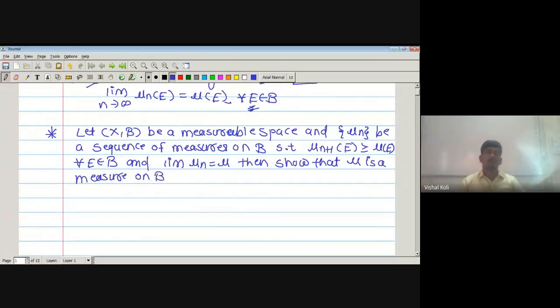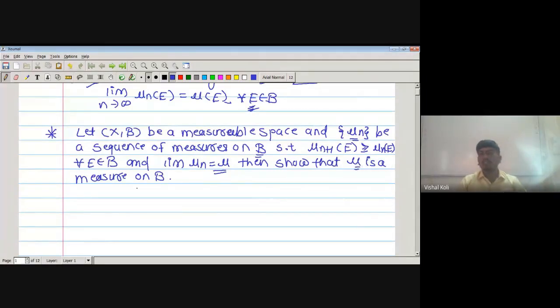Okay, here we are given one measurable space (X, curly B), and also one sequence mu n of measures on the sigma algebra curly B, such that mu n plus 1 of E is greater than or equal to mu n of E, that is, it is an increasing sequence. And given that mu n converges to mu setwise, we have to prove that this mu is a measure on curly B.